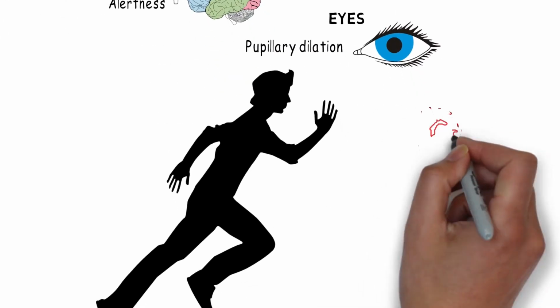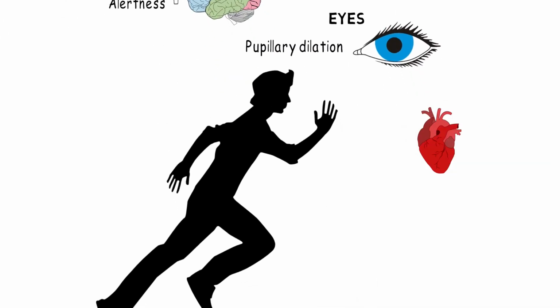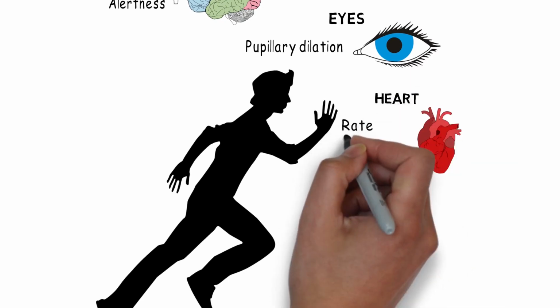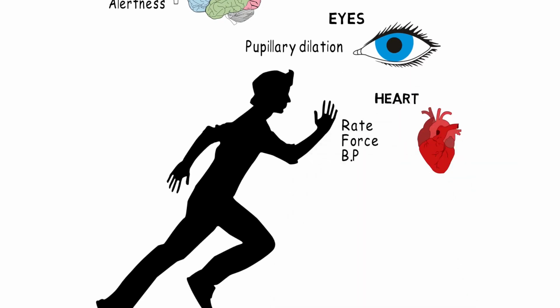In the heart, the heart rate, the force of contraction, and the blood pressure, all three of them will increase.